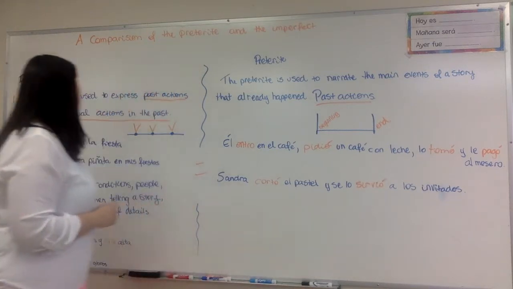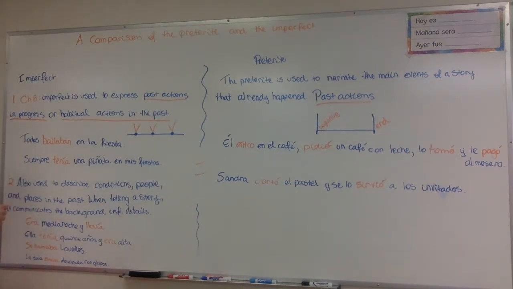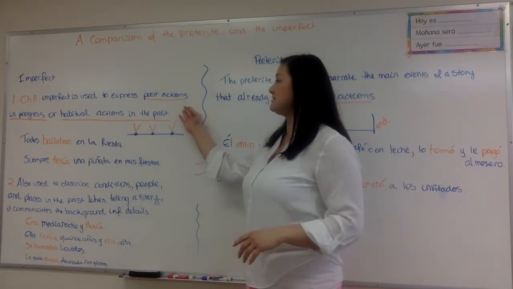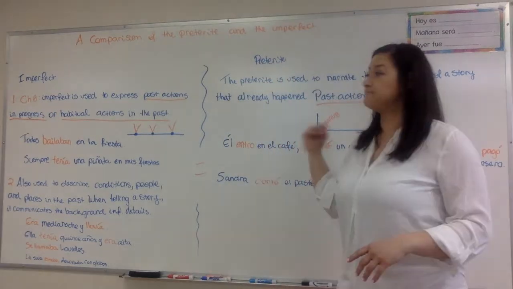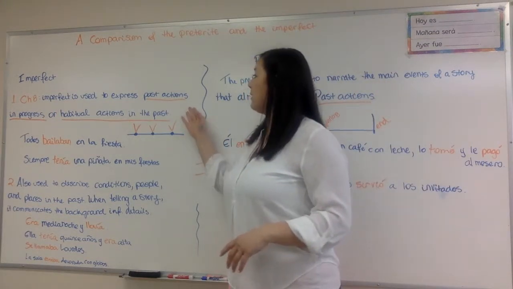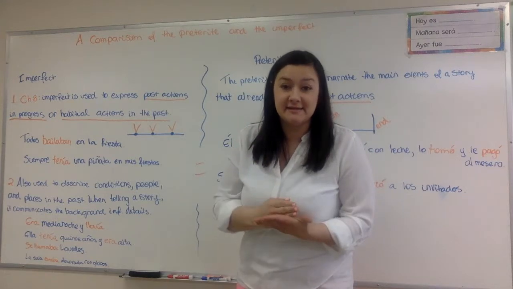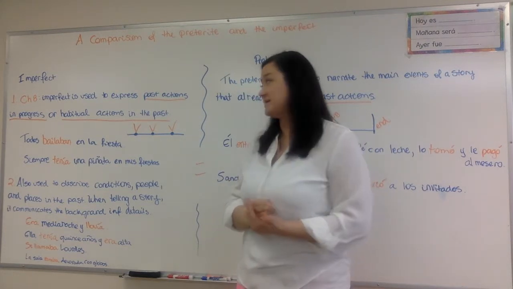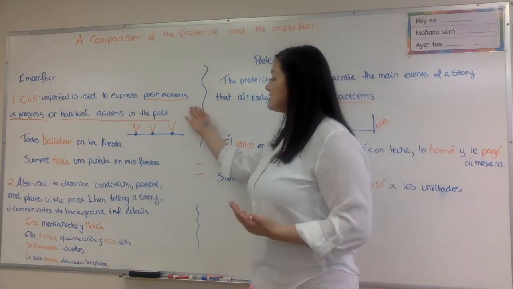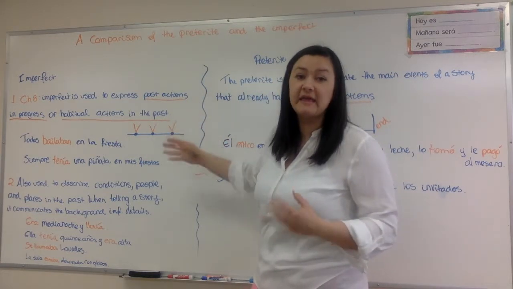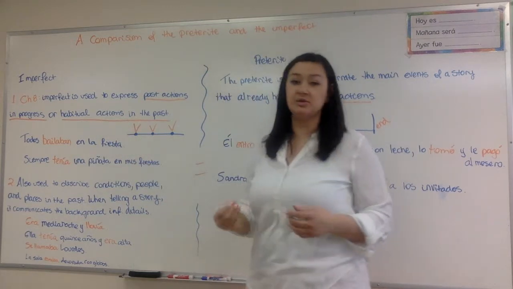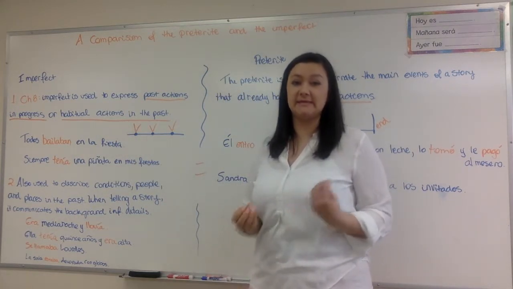Now, the imperfect. The imperfect we also saw in chapter 8, but the imperfect talks about a couple different things here. So first, it talks about past actions, just like the preterite. But it talks about past actions in process. That is the difference between the two. So the imperfect is a past action in process, or a continuous action, a habitual action that takes place in the past.